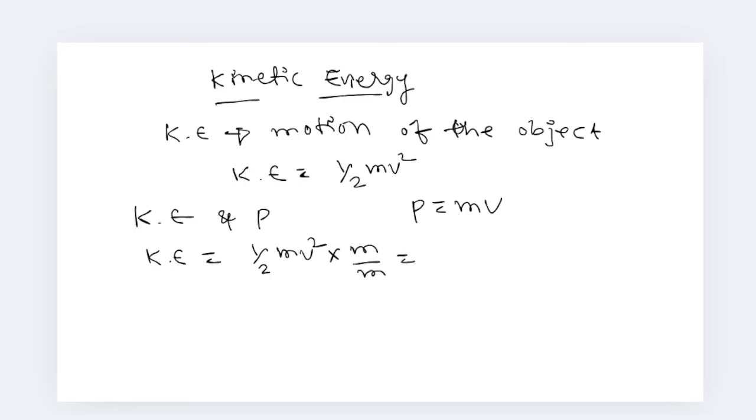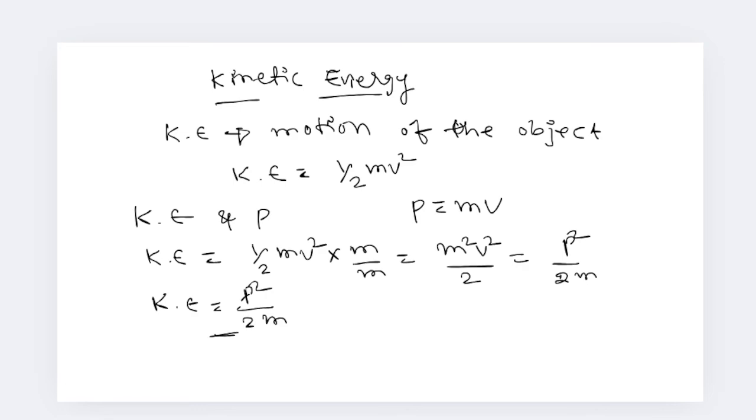So you can write m square v square by 2m. So m square v square is nothing but p square, and so kinetic energy is equal to p square by 2m. So this is the relation between the kinetic energy and momentum.